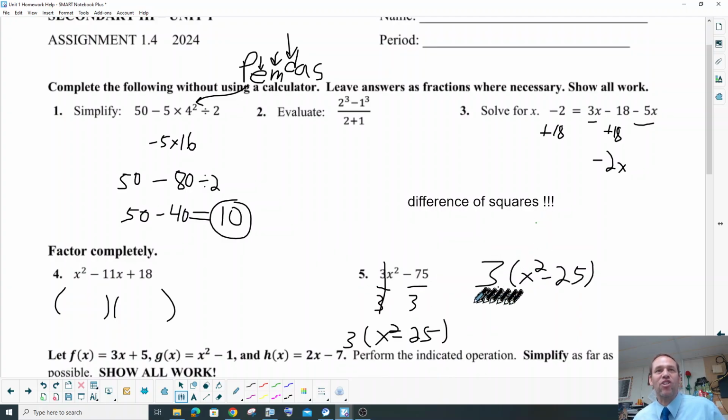So make sure that you try it on your own first. Push pause. I'm gonna wait for you. Pause it. Try factoring x squared minus 25. You got this. Yeah, pause it. Try it.